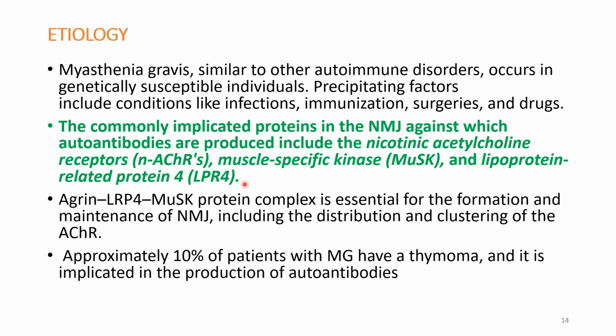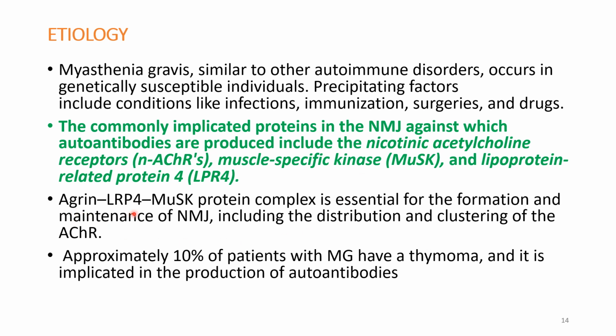What are they? First one is the nicotinic acetylcholine receptors, which are present on the postsynaptic membrane, and MuSK protein, that is muscle specific kinase protein, and LRP4, that is lipoprotein related protein 4. So against these three, autoantibodies can be formed in myasthenia gravis.